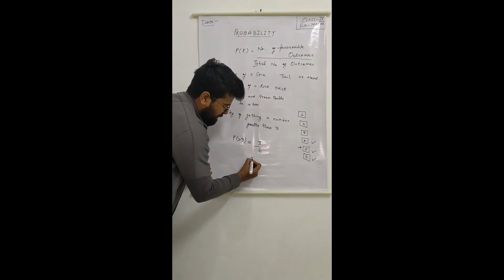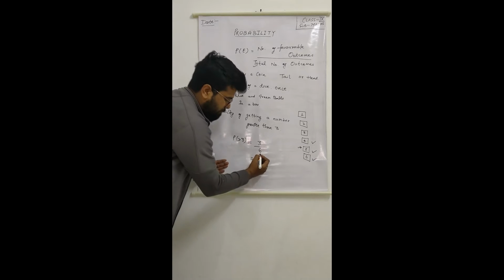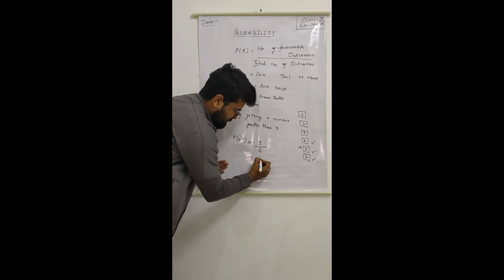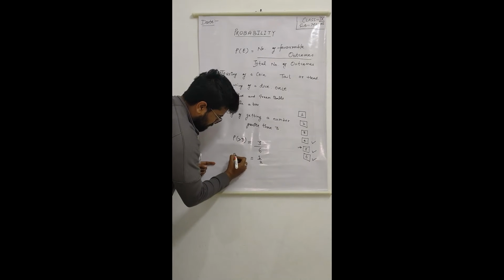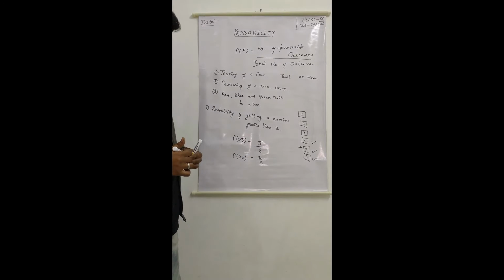So it will be 3 divided by 6, that is 1 by 2.